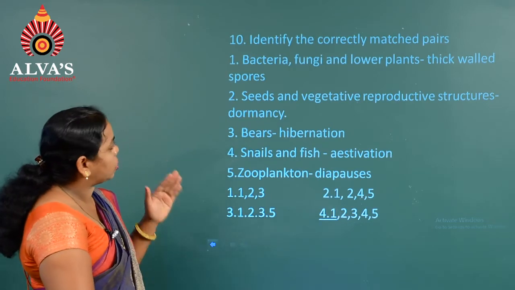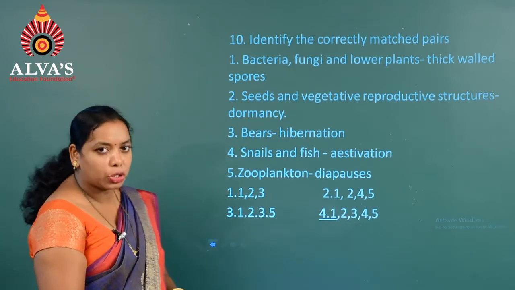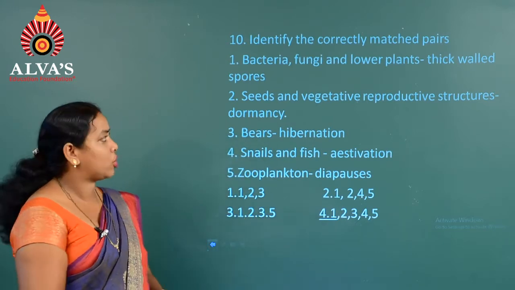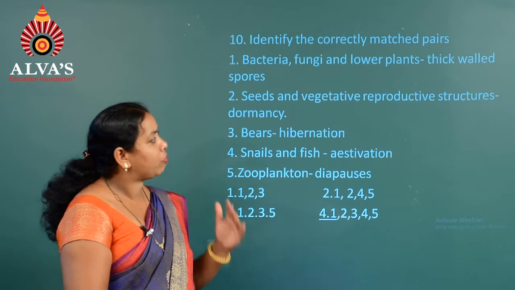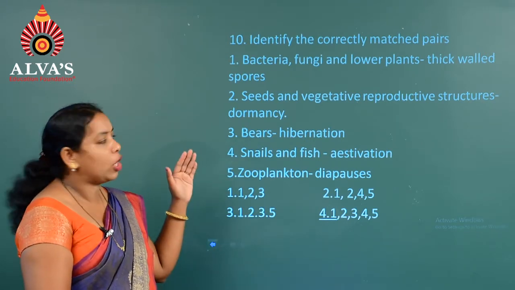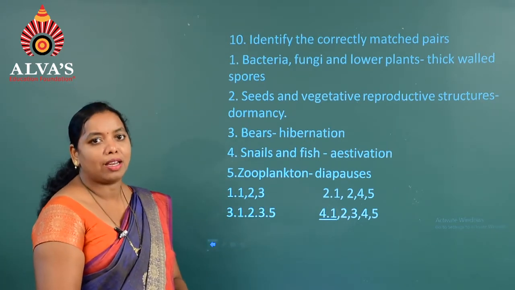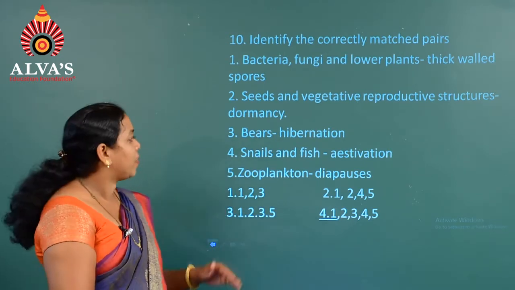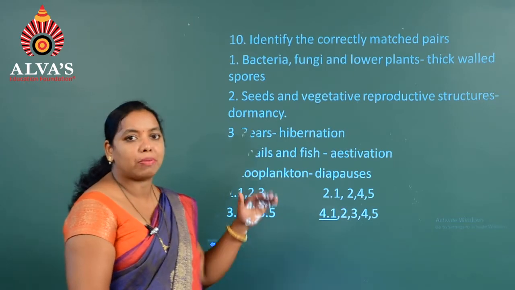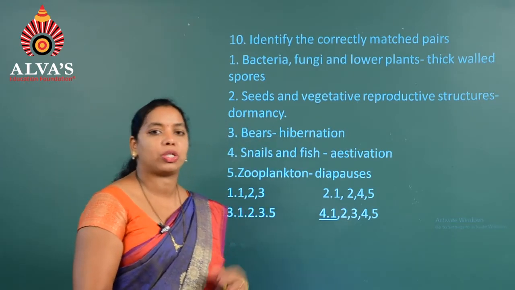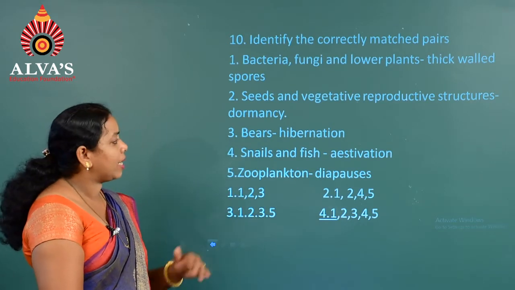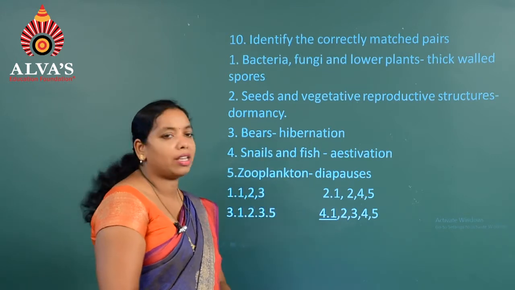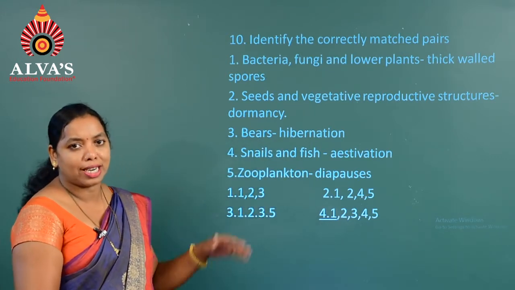If you consider the first one, bacteria, fungi and lower plants develop thick-walled spores during unfavorable conditions. Second one, seeds and vegetative reproductive structures are developed, the process of dormancy, where an arrested or suspended growth process can be seen. And the third one, that is the bears. Hibernation means winter sleep. And the next one, snails and fishes found in the pond ecosystem generally undergo the process of estivation, that is summer sleep.